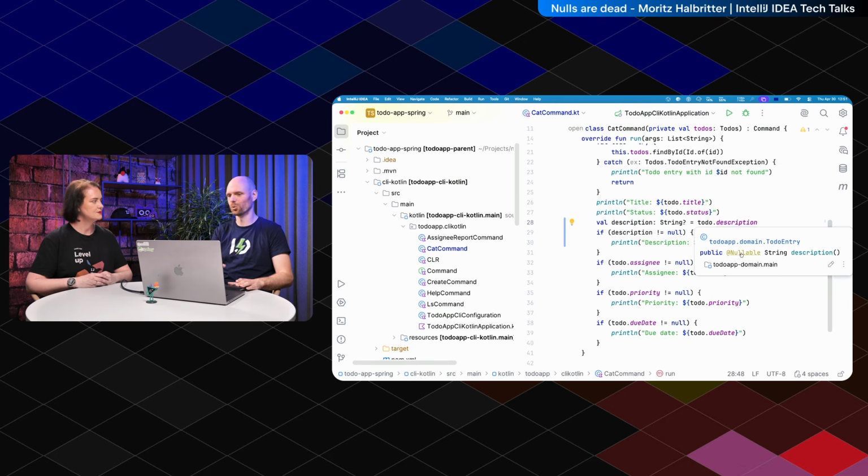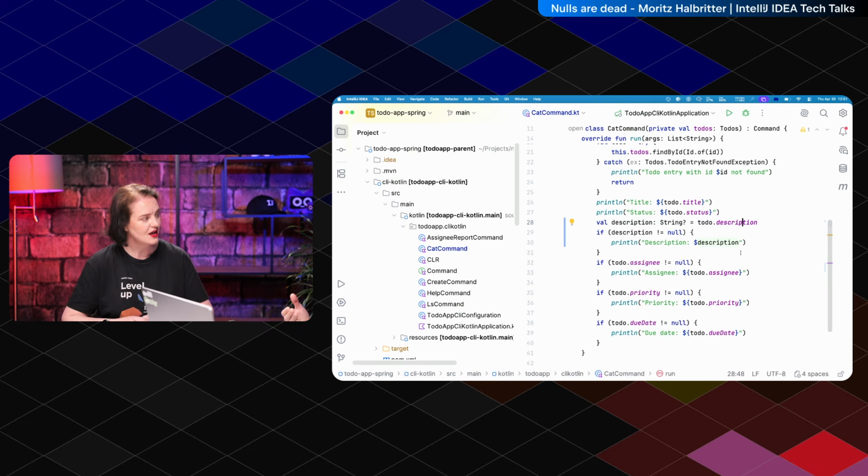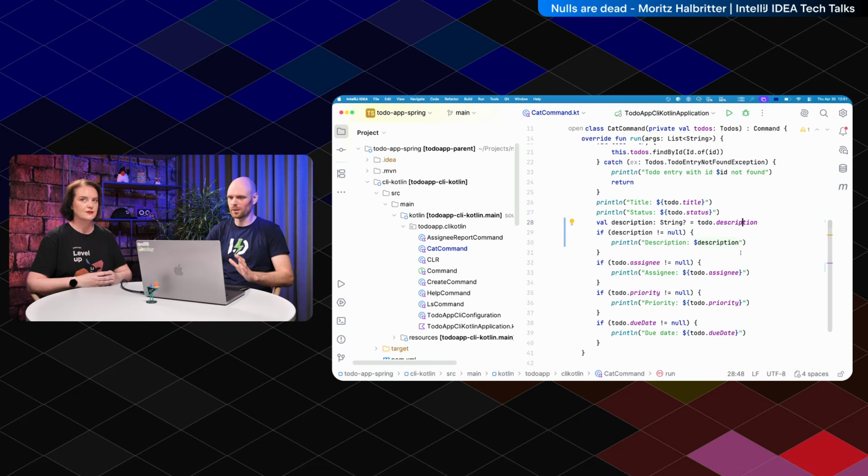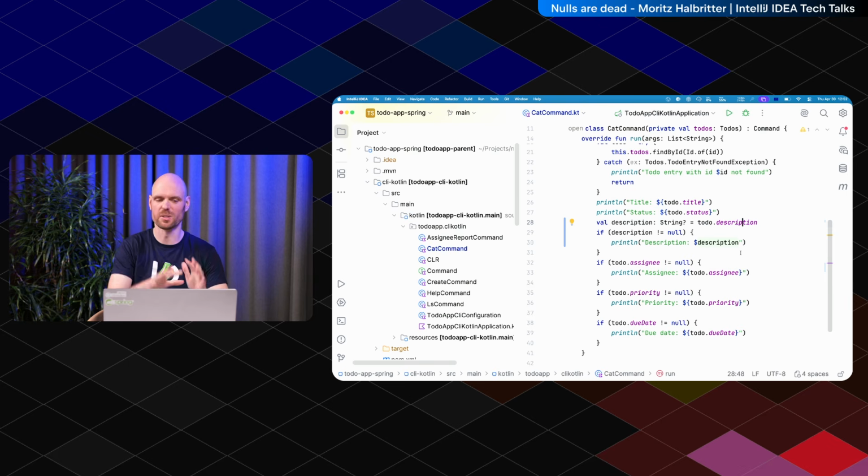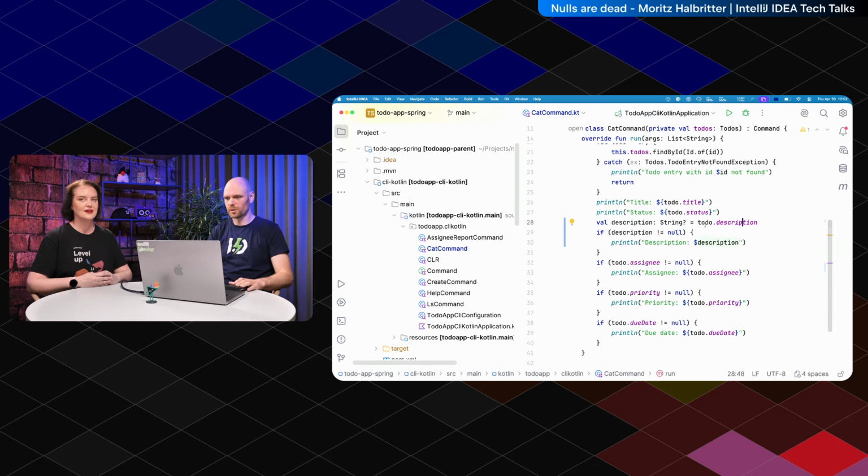And that's the cool thing about the involvement of JetBrains with JSpecify, because the Kotlin compiler now understands that stuff. And of course the collaboration between JetBrains and the Spring team makes Spring easier to use for Kotlin as well. Also, because IntelliJ IDEA knows about Spring, it can suppress warnings from NullAway and stuff like that. It's super cool.